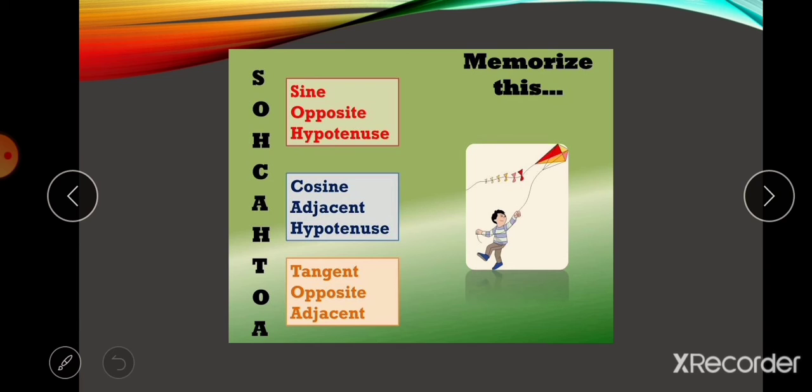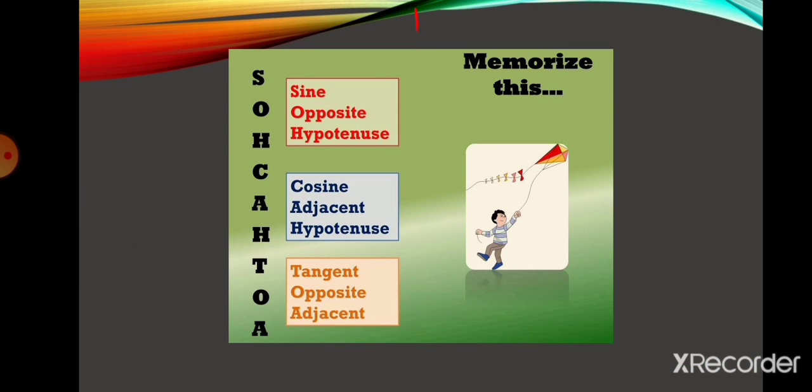How can we remember sine, cosine, tan? The reciprocal of sine is cosecant. The reciprocal of cosine is secant. And the reciprocal of tangent is cot.